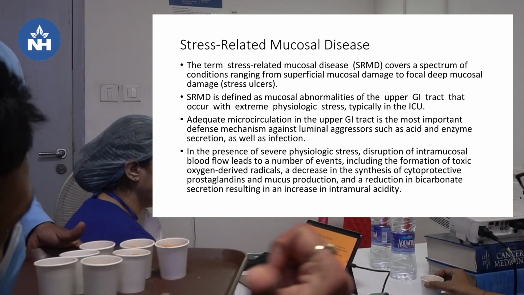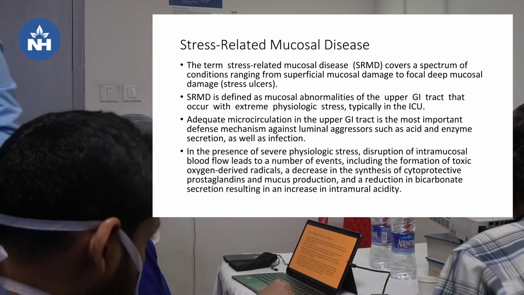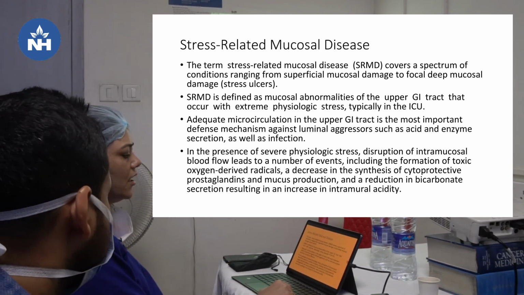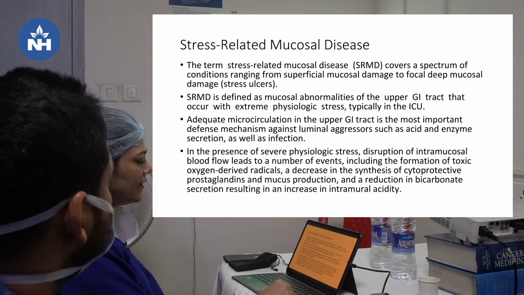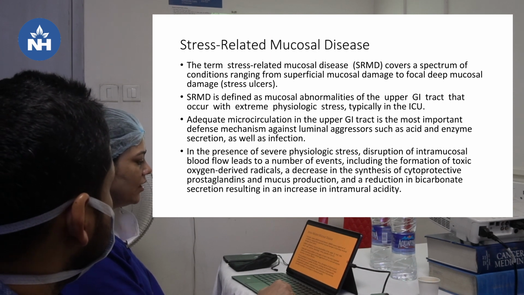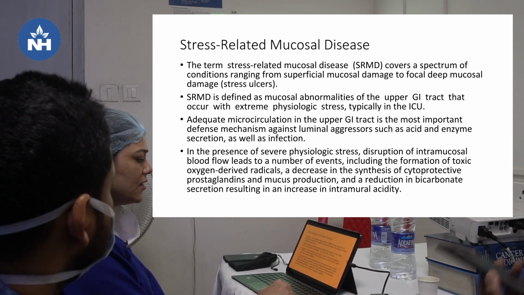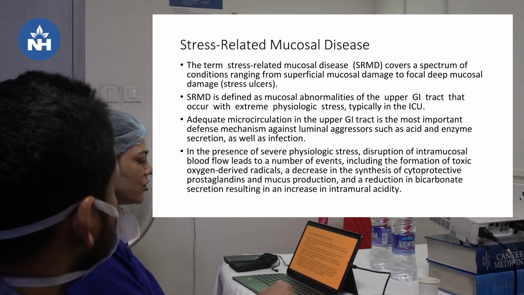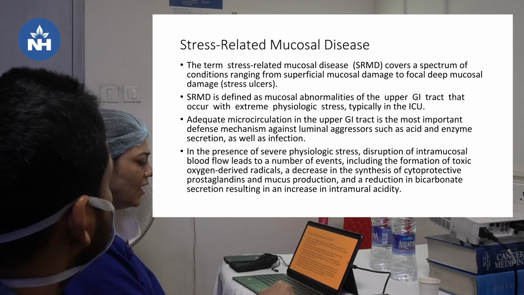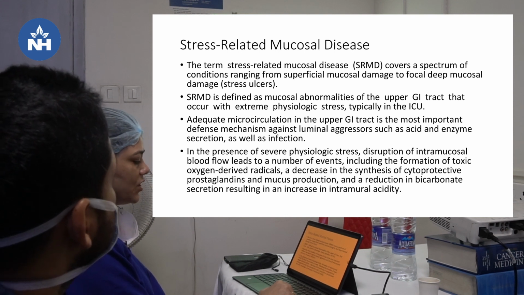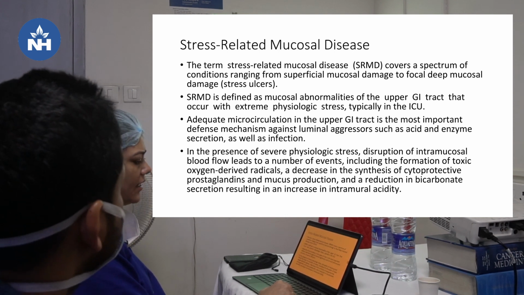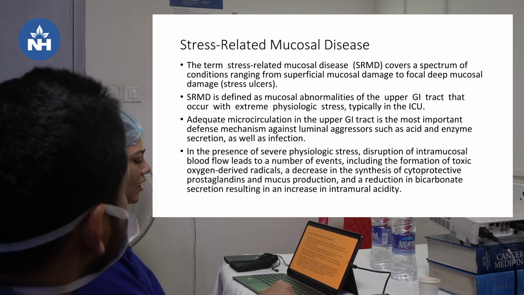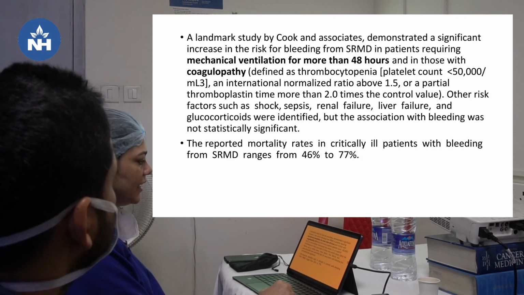Adequate microcirculation in the upper GI tract is the most important defense mechanism against luminal aggressors such as acid and enzyme secretion as well as infection. In the presence of severe physiologic stress, disruption of the intramucosal blood flow leads to a number of events including the formation of toxic oxygen-derived radicals, a decrease in the synthesis of cytoprotective prostaglandins and mucus production, and a reduction in bicarbonate secretion, resulting in an increase in intramural acidity.